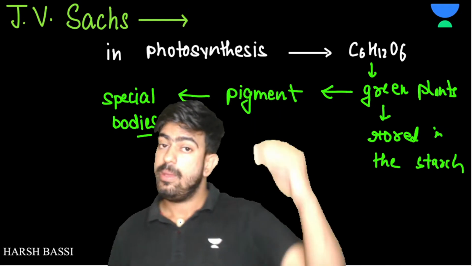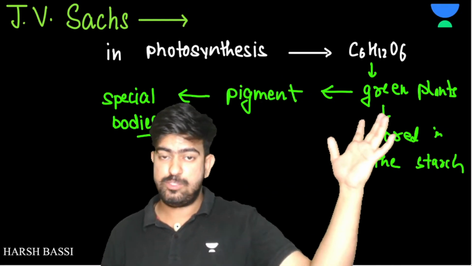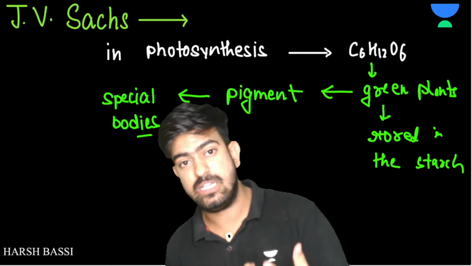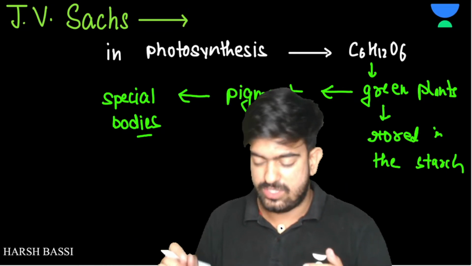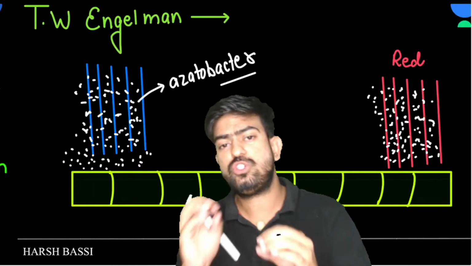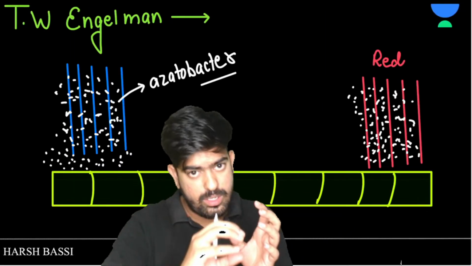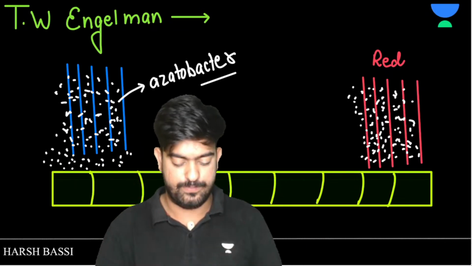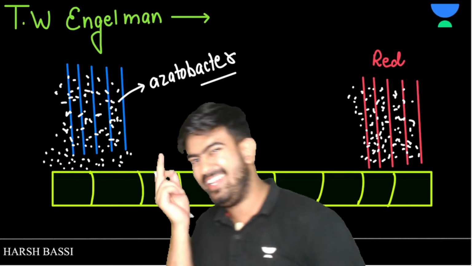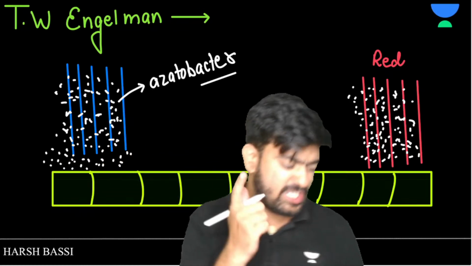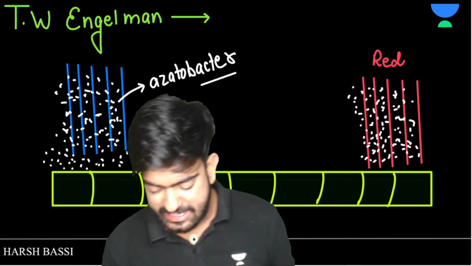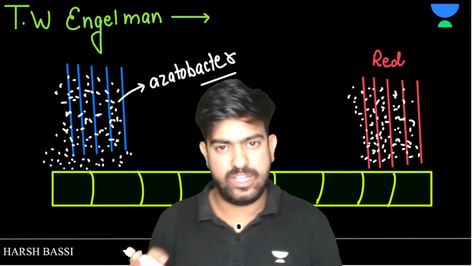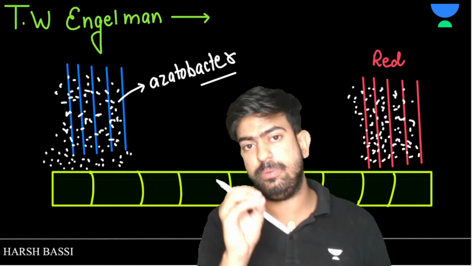Now again Priestley came, that nice person. Then we had this particular person which is Ingenhousz. After Ingenhousz we have this one. Now you can see slowly the view of the study of photosynthesis is increasing. Now this Engelmann was very intelligent. He was like, I'll do something innovative, and he did. He is a person who should be praised a lot.